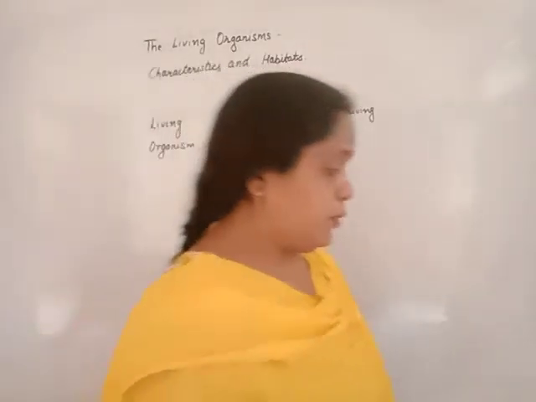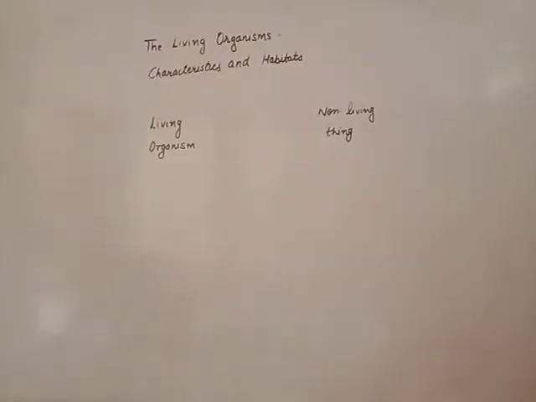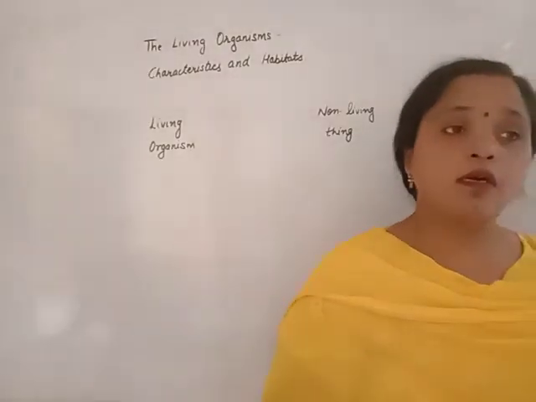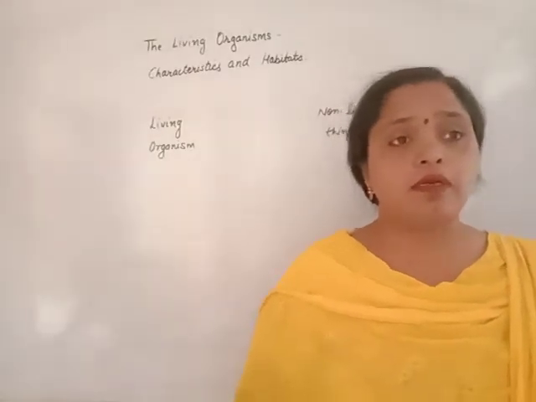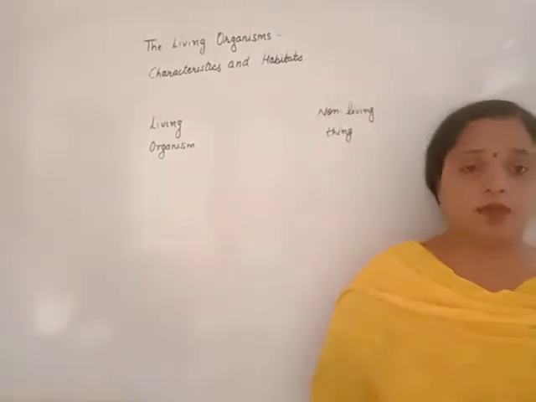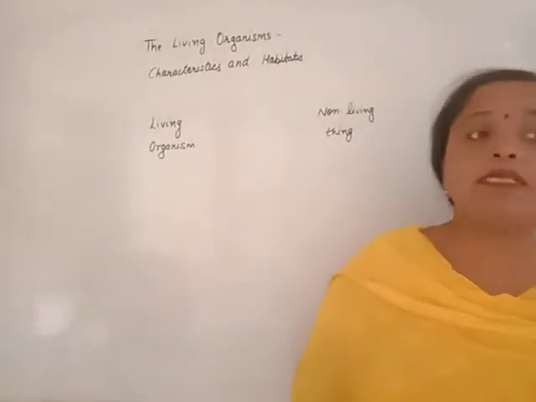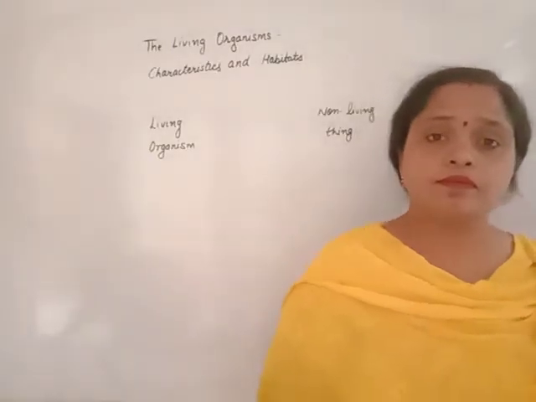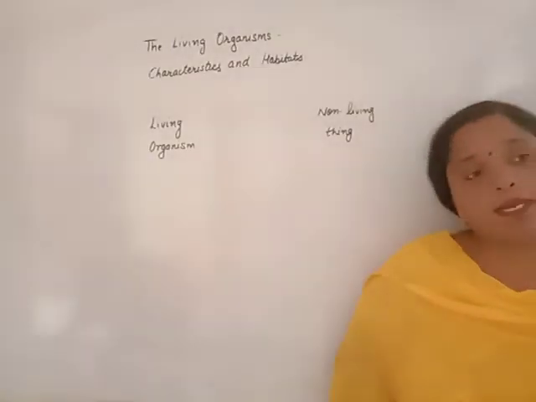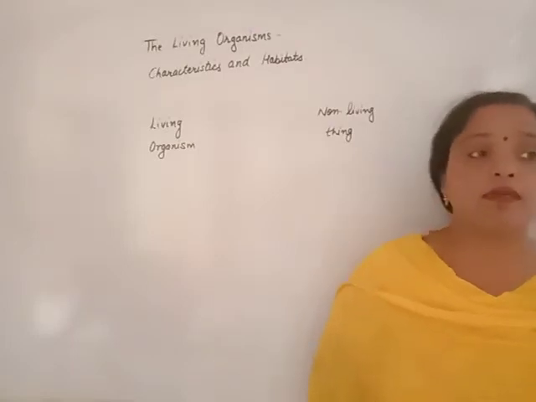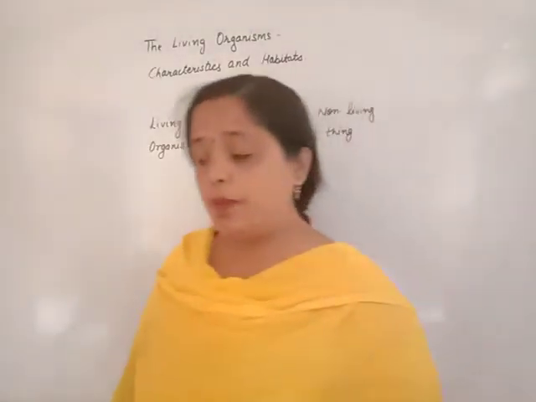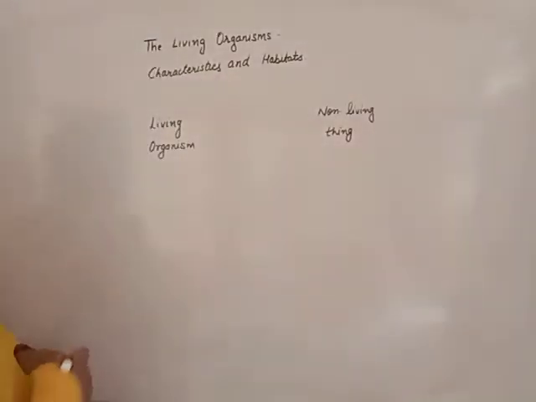How will you identify which are living and which are non-living? Beta, you are sitting at your home. You will see a number of things. Out of these, some are living, some are non-living. Your mother, father, brother, sister, or your family members, all are living. If you have pets like a dog at your home, it is living. You have some plants in your garden. All plants will grow. That means they are living.